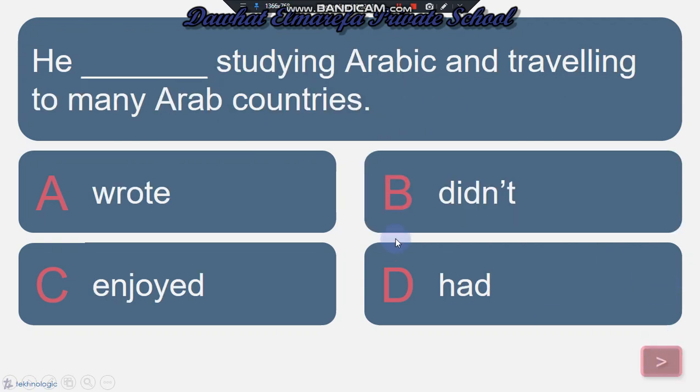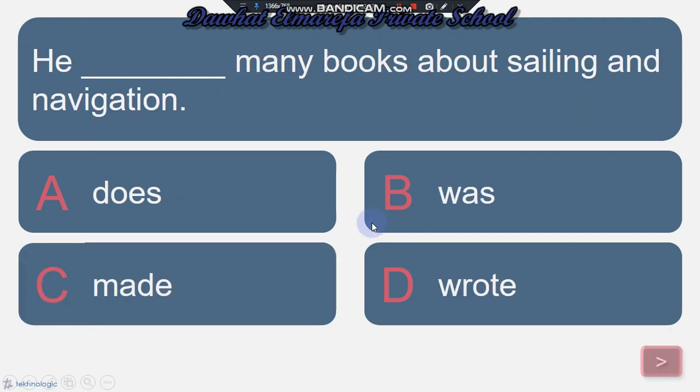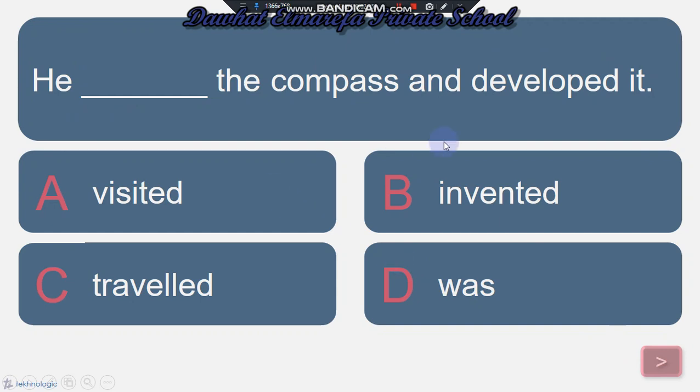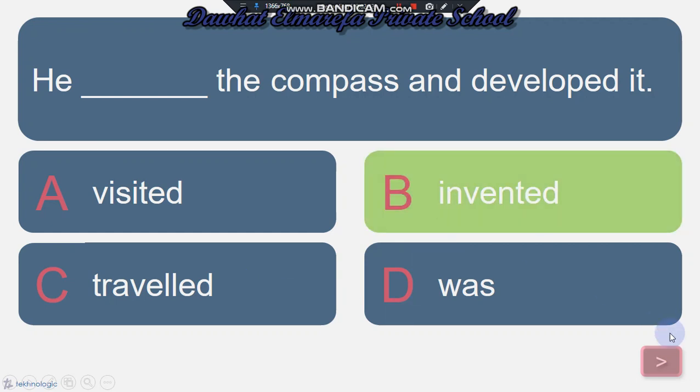Next, he studying Arabic and traveling to many Arab countries. He what? Wrote, didn't, enjoyed, had. What is the verb which is followed by the gerund? Excellent, enjoyed. Next, he many books about sailing and navigation. He what? Excellent, wrote. Next, he the compass and developed it. He visited, invented, traveled, was? Excellent, invented.